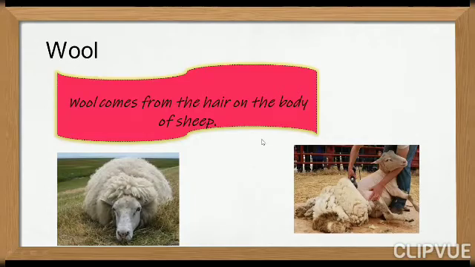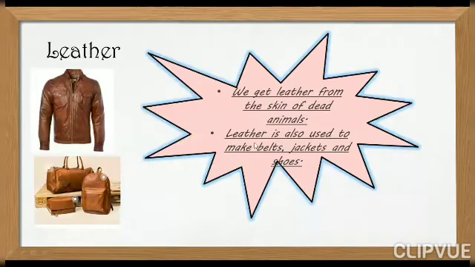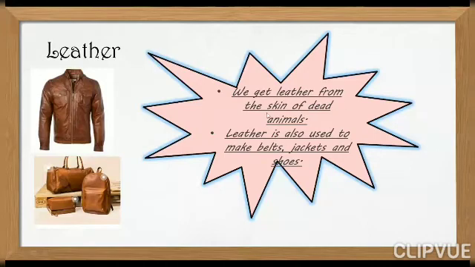Now talking about leather. We also wear leather clothes in the winter season. How? We get leather from the skin of dead animals. जो dead animals हैं, we collect the dead animal skins and make the leather. You can see the leather jacket. So we get leather from the skin of dead animals. Leather is also used to make belts, jackets and shoes. You can see some bags are made of leather. This is a leather jacket and this is a bag made of leather.